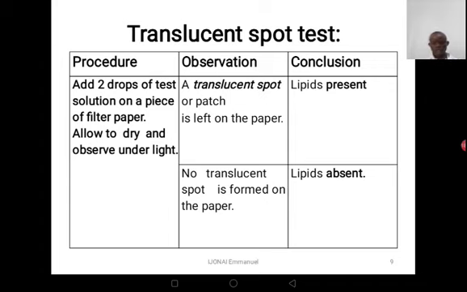Before I end, I want to request you to note down how we test for proteins: the test procedure, the expected observation, and then the expected conclusion. And you do the same thing for the test for lipids: procedure, observation, and then conclusion.